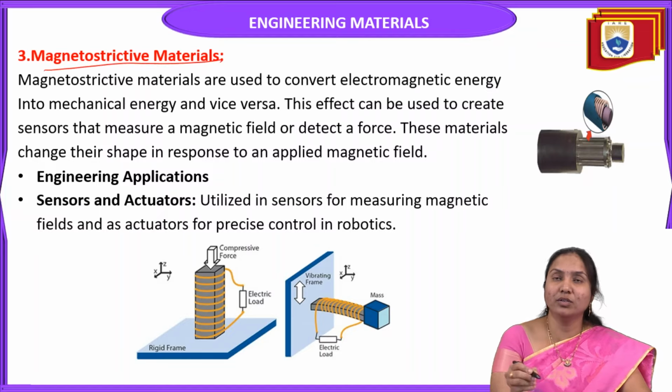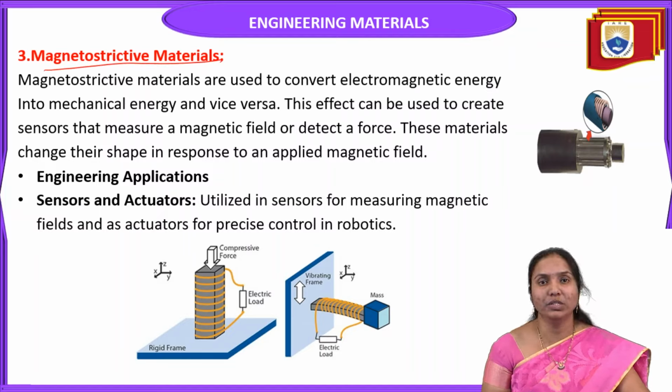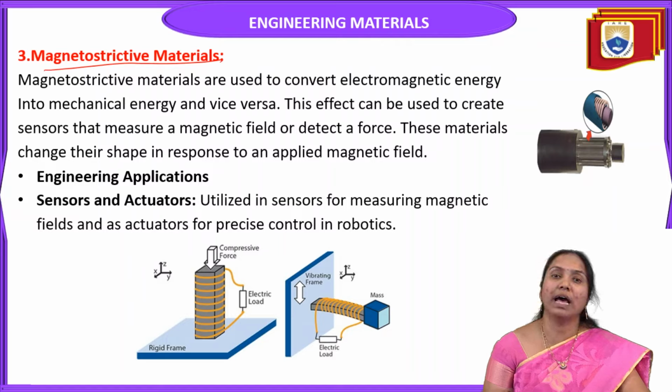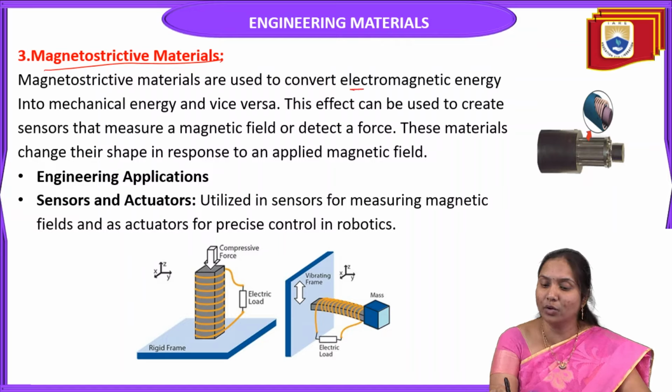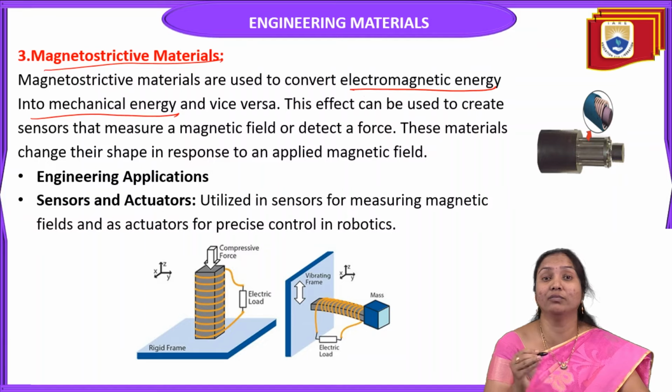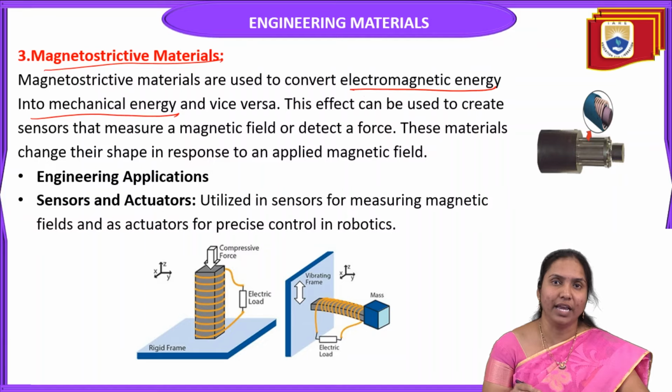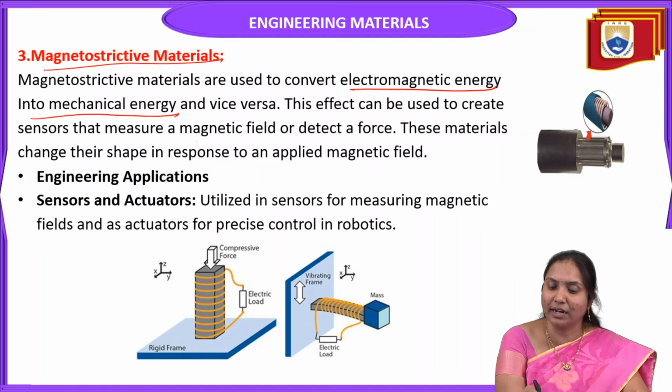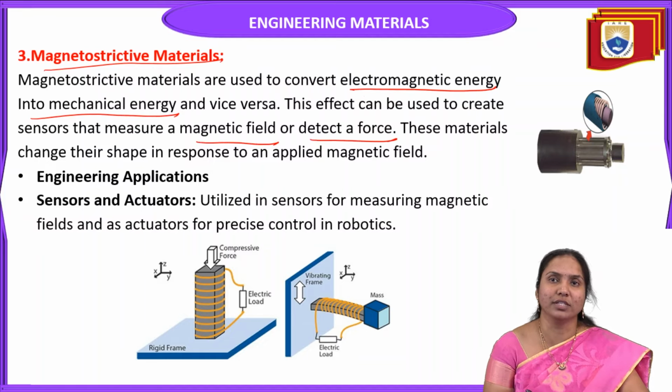The third one is magnetostrictive materials. These materials convert electromagnetic energy into mechanical energy. This effect can be used to create sensors that measure a magnetic field or detect a force. These materials change their shape in response to an applied magnetic field.